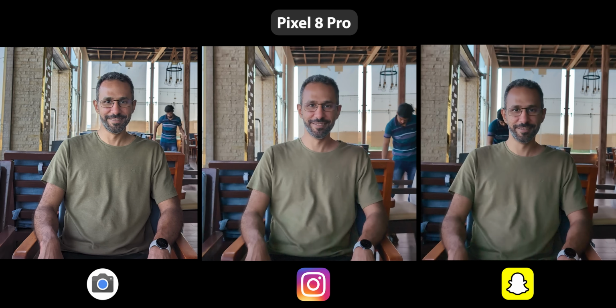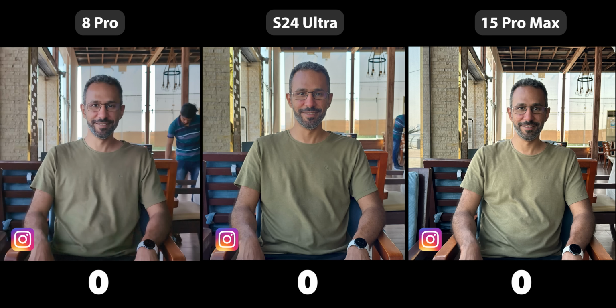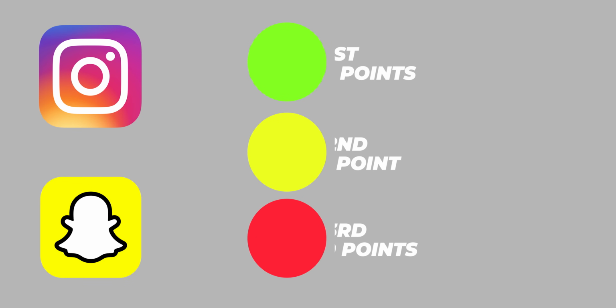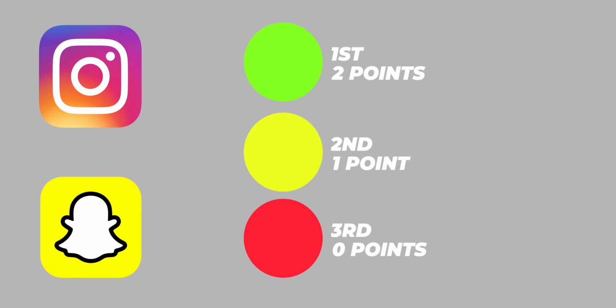Here's how I will do it. I will first show you the difference in quality between the native camera and the social media apps on each phone. Then I will compare the social media apps outcome coming from all phones side by side. This comparison will include Instagram and Snapchat without applying any filters. The winner will take 2 points, the second place will take 1 point, and 0 points for the third.